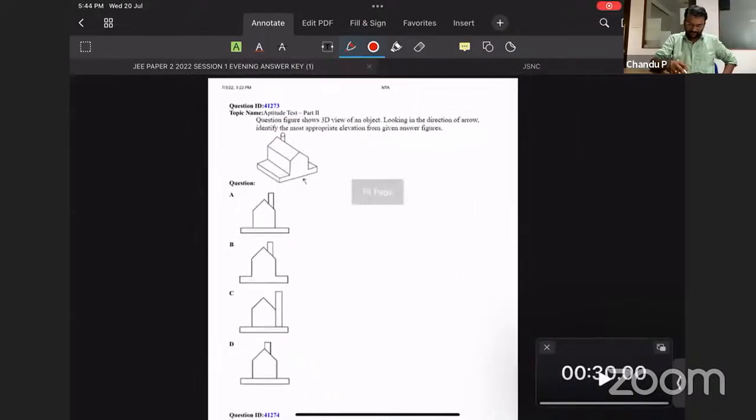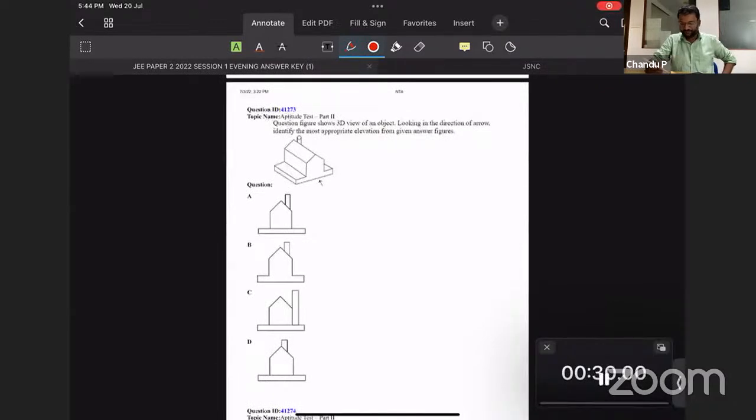One more question. Same figure, different view. Solve it, guys. I'll wait. View from this direction. 1, 2 surfaces you can find.